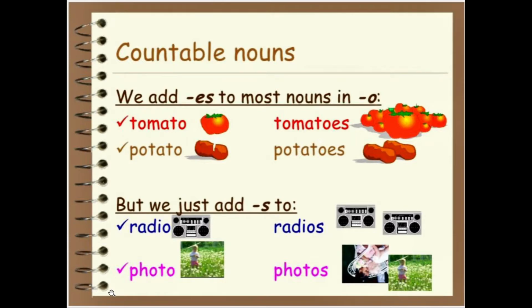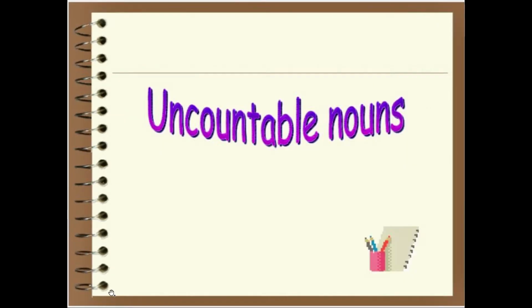For example, tomato, tomatoes, potato, potatoes. But there are some words which end with o, but their plural form does not end with es. We add only s. For example, radio, radios, photo, photos.